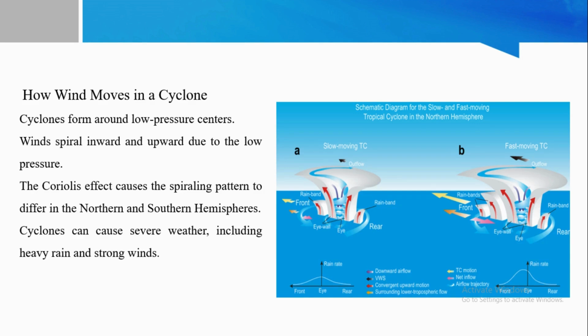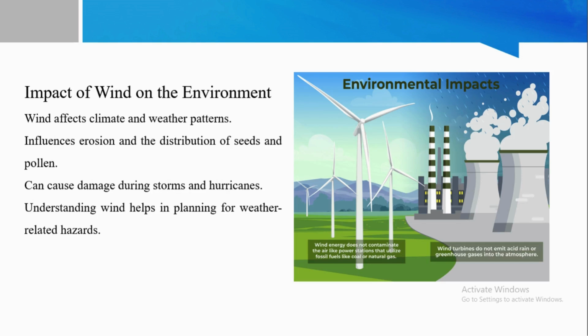How do winds move in a cyclone? For example, cyclones form around low pressure centers. Winds spiral inward and upward due to the low pressure. The Coriolis effect causes the spiraling patterns to differ in the northern and southern hemispheres. These cyclones can cause severe weather, including heavy rain and strong winds. This may affect climate and weather patterns. For example, it influences erosion and the distribution of seeds and pollen, and can cause damage during storms and hurricanes. So understanding the wind helps in planning for weather related hazards.